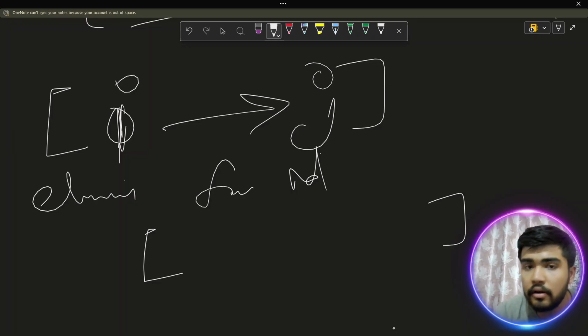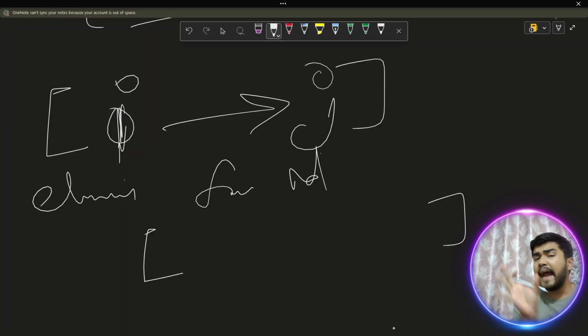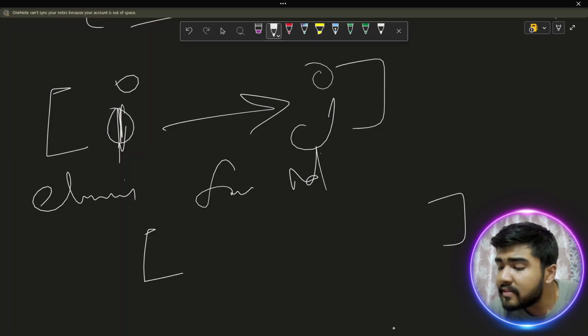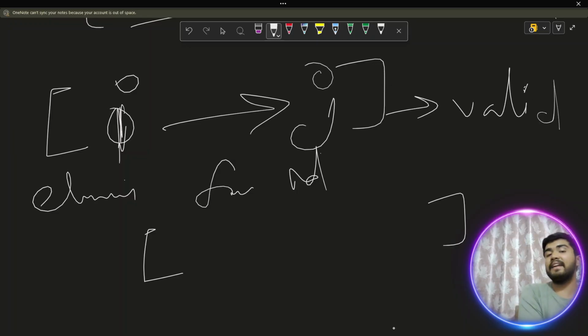Okay. So I to j. We have to iterate from I to j. Now, how can I say this particular subarray is valid from index I to j?